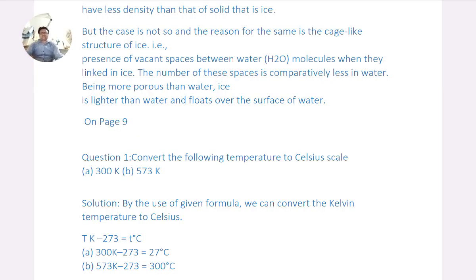On page 9, question 1. Convert the following temperatures to Celsius scale. A. 300 Kelvin, B. 573 Kelvin. Solutions. By the use of the given formula, we can convert the Kelvin temperature to Celsius. T(K) minus 273 is equal to T degree centigrade. A. 300 Kelvin minus 273 equals 27 degree centigrade. B. 573 Kelvin minus 273 equals 300 degree centigrade.